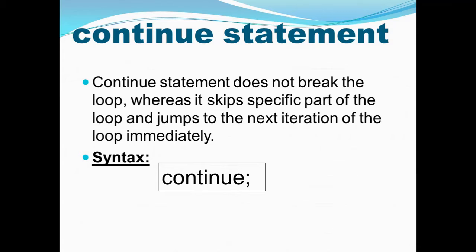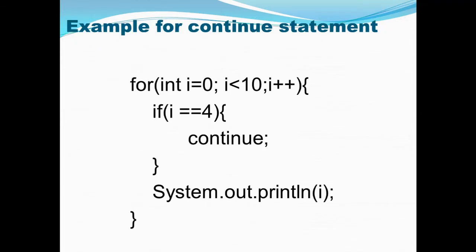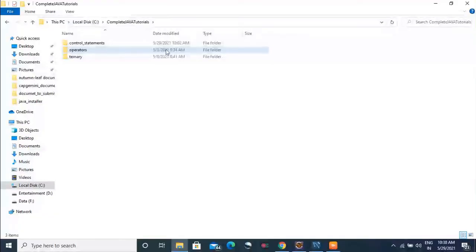The syntax of it is continue, and we will see the example. So here is the example. If i reaches 4, then continue, and then we are printing it. What will happen? We will see with the Java example program. Don't worry about that, it is the same concept which I have told you. Okay, so that's it. Now we will write a Java program, and to write it we need to move inside our computer. So let's go inside our computer.